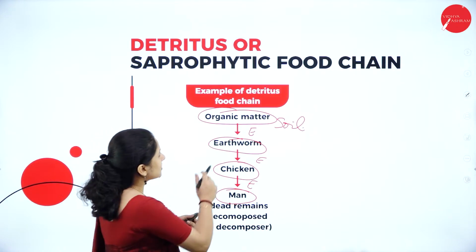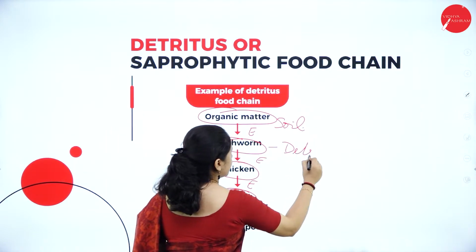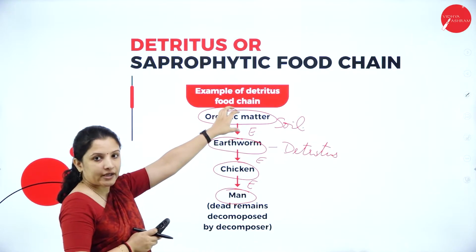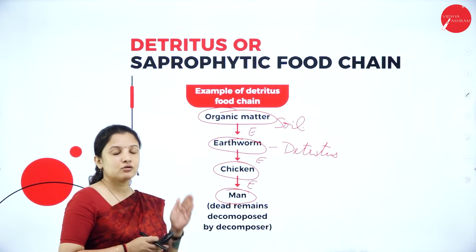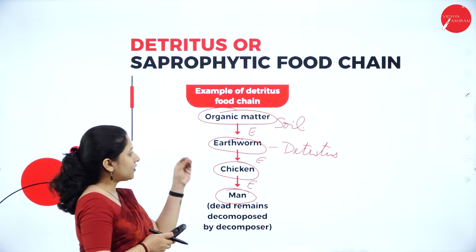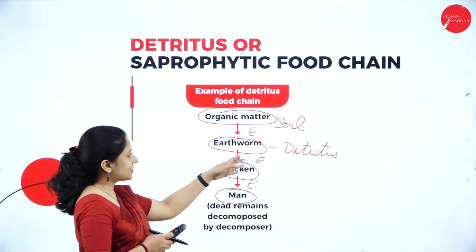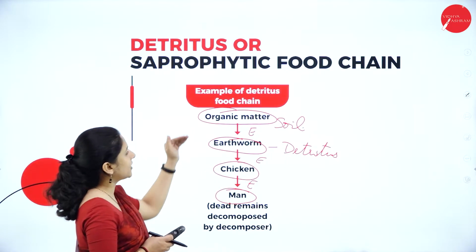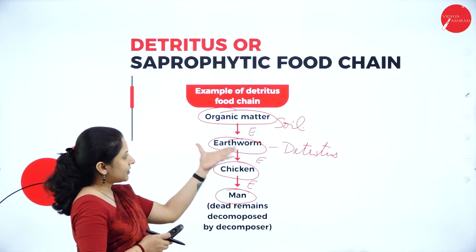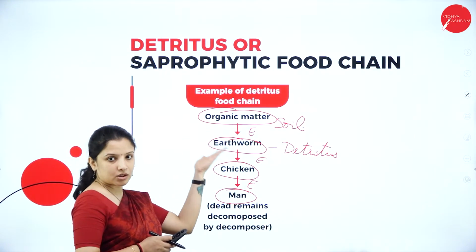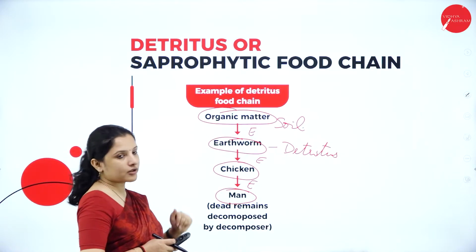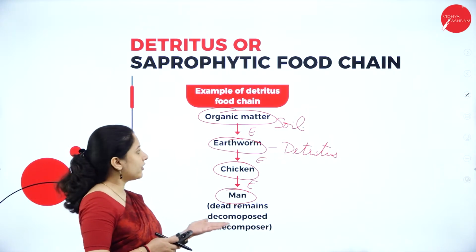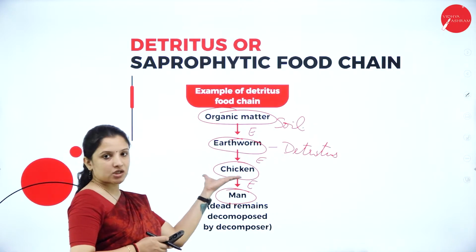And not just that, this earthworm is called the detritivore here. Why? Because this earthworm will feed on the organic matter, breaking it down into very small bits and therefore making the soil even richer. So that is why earthworms are called detritivores, and hence it is called a detritus food chain, where either a saprophyte or any other earthworm or an insect is feeding on the organic matter to gain energy and in turn increasing the fertility of the soil, and the earthworm gets eaten by the chicken, and the chicken by the man.